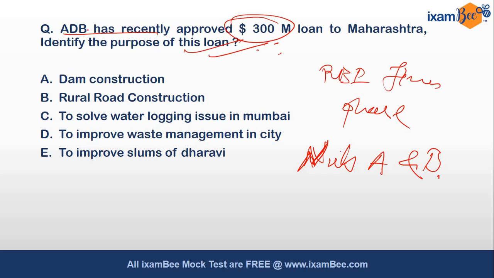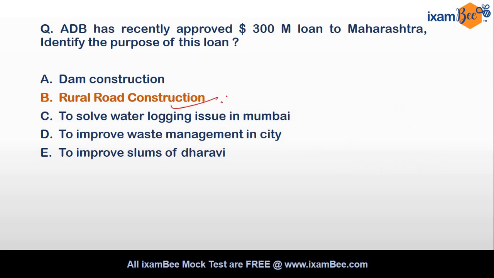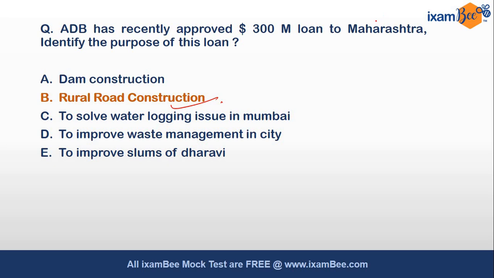And again, the ADB is also important. Its headquarters is in Manila. It is an international institution. It is a part of your RBI and NABARD syllabus, and in banking exams also such questions are being asked. So you need to identify the purpose of this loan. The purpose is to improve the condition of rural roads, right? Or to build rural roads in India, or not in India, in Maharashtra.